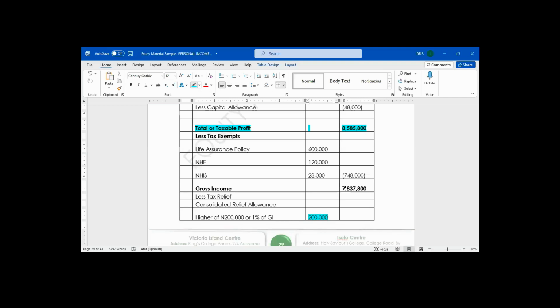Assuming 1% is higher, I will not take 200,000. I will take 1%. Which of the range of gross income amount will be higher than 200,000? Who can tell me?